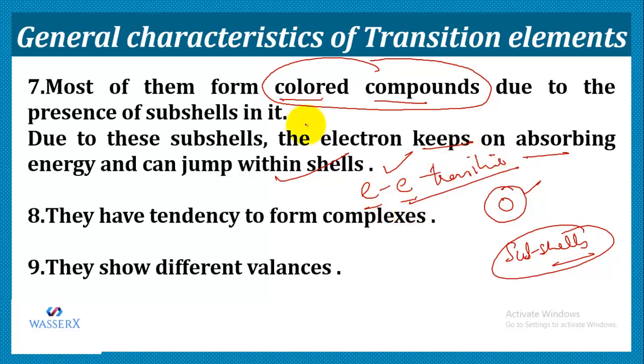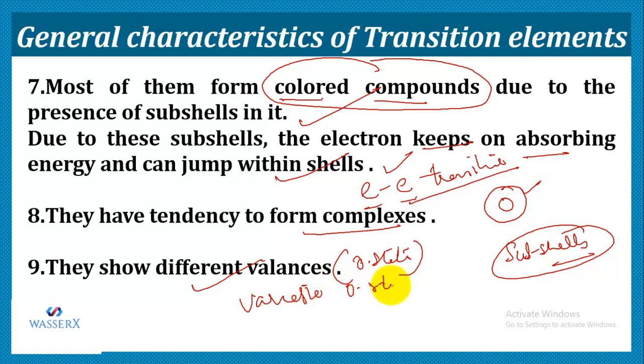That is the reason the d-block elements are colored. And they do have the tendency to form complexes. And if we talk about their valencies, or their oxidation states, they show variable oxidation states.